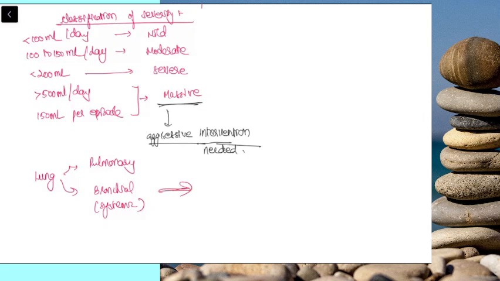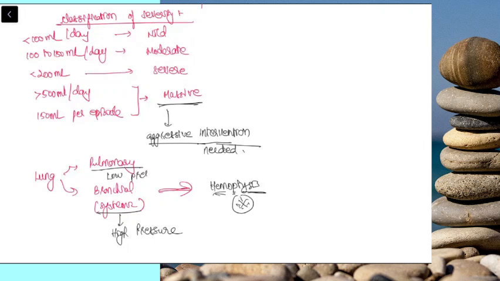Hemoptysis is almost always associated with systemic circulation, that is bleeding from the bronchial artery. Why is this? Because the systemic circulation is a high pressure system, and hence bleeding will usually come from only a high pressure system. Pulmonary circulation is a low pressure system. So pulmonary is low pressure and systemic is high pressure.